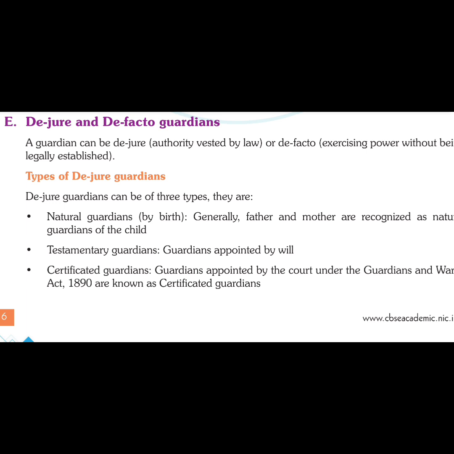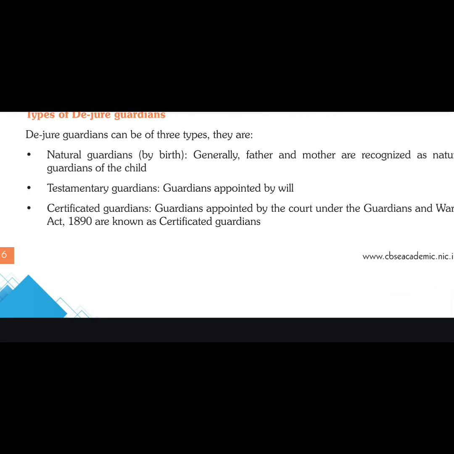his powers or rights. Okay, so that can be the natural guardians. Of course we do not go to a court to be called parents, and the courts do not appoint any parent when the child is born, saying yes, come, let's go to court and get ourselves appointed as guardians. No, there is no need of that, right? So they exercise the power without being legally established as the natural guardians, because that is a fact which is already established. Okay, what are the de jure guardians? Natural guardians by birth, father and mother, as I told you. Testamentary means by testament, and testament means a will.